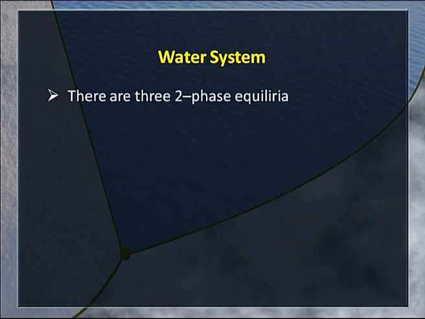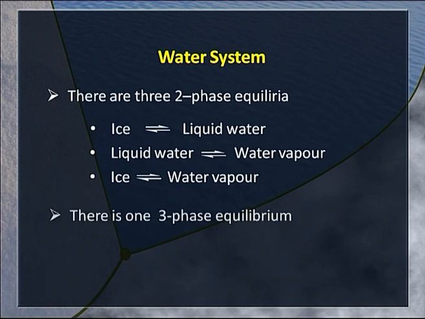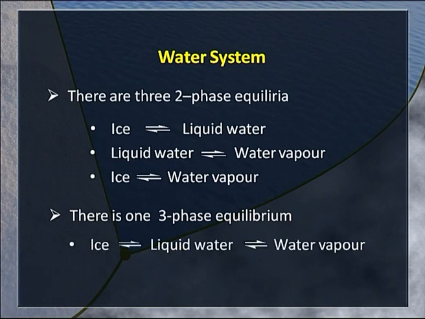Similarly, there are three two phase equilibria: ice in equilibrium with liquid water, liquid water in equilibrium with water vapor, and ice in equilibrium with water vapor. There is one three phase equilibrium possible, in which all the three phases exist together in equilibrium: ice in equilibrium with liquid water, in equilibrium with water vapor. Let us look at the phase diagram of water system.